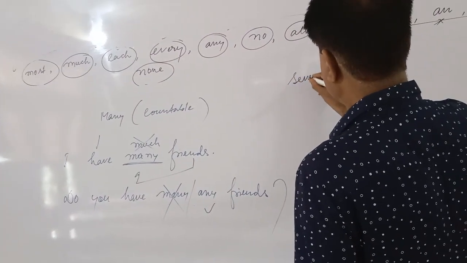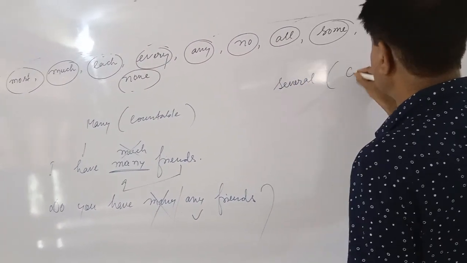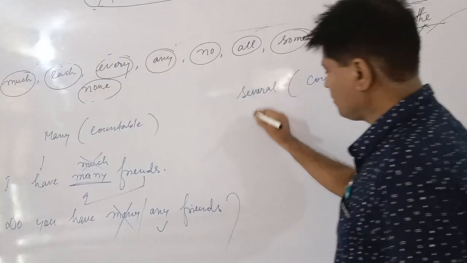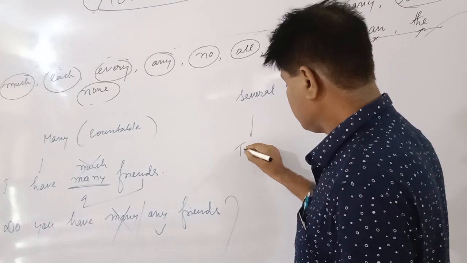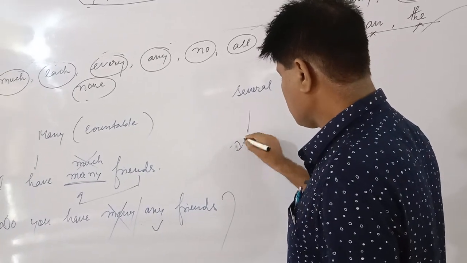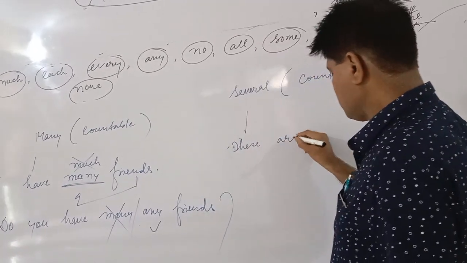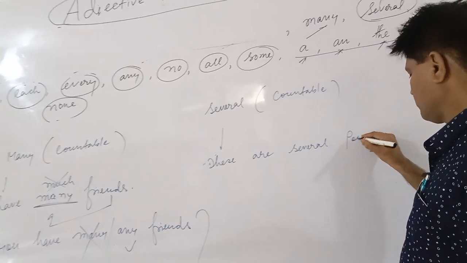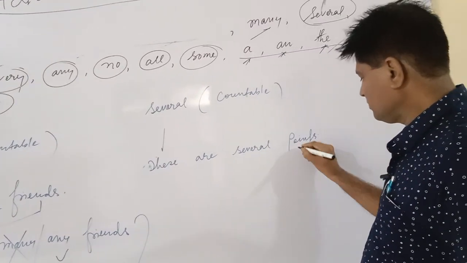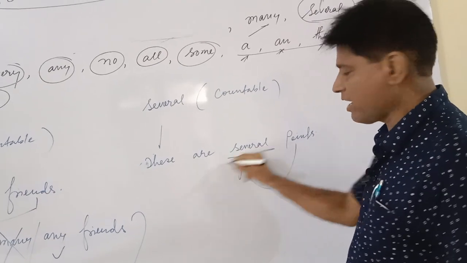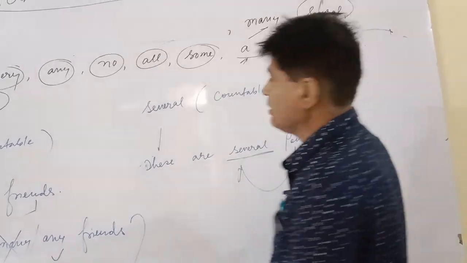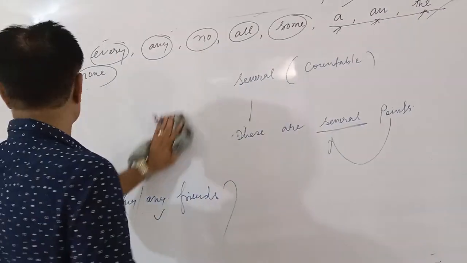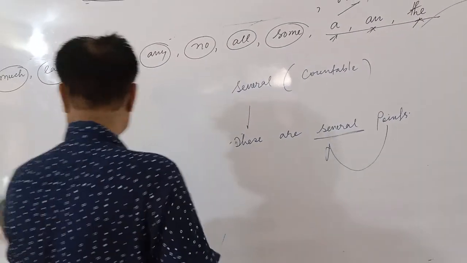Several. Several is also used in countable cases, before a countable noun. These are several points. Points are countable, so you have to use several. Here, let us learn most or much.